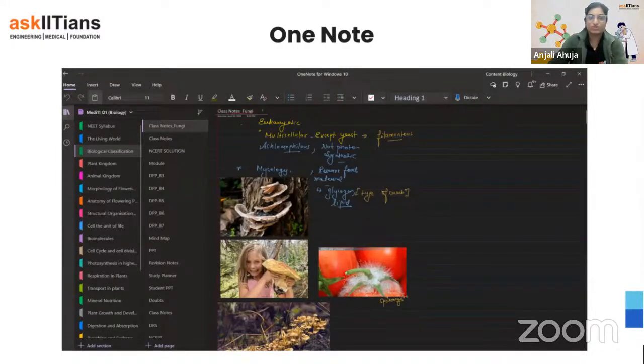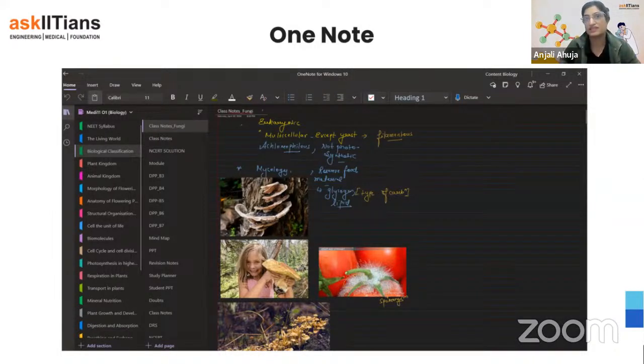Like this year also, you all have the content on OneNote. Again, I'm not going to explain too much of this, because you know that OneNote is something you can have access to. All the notes, all the DPPs, everything is in one place. So this is a great thing that you will be using next year.